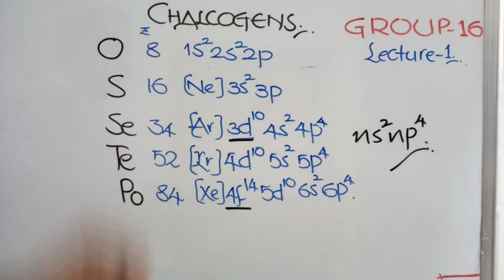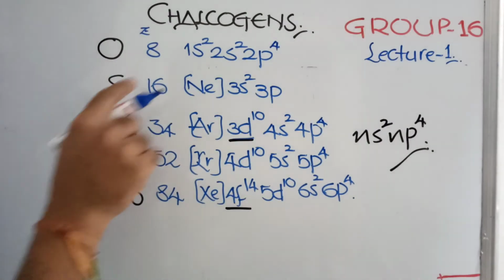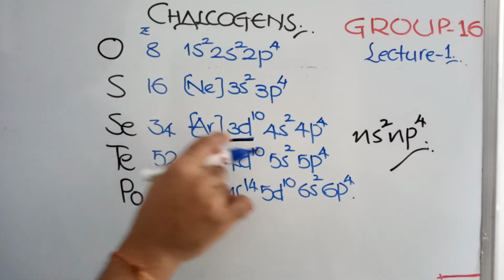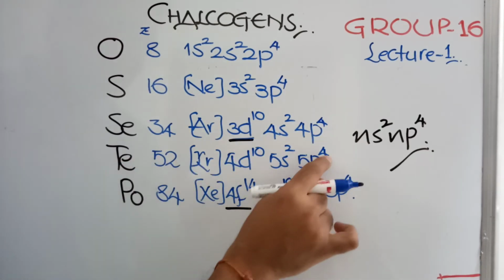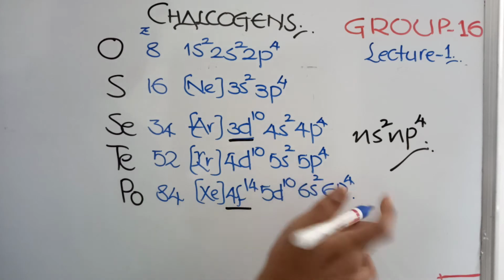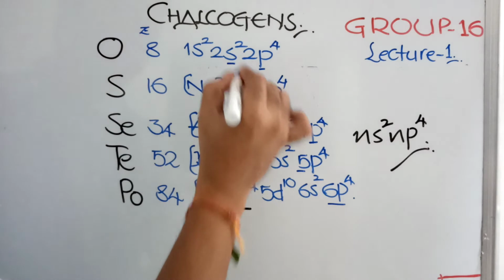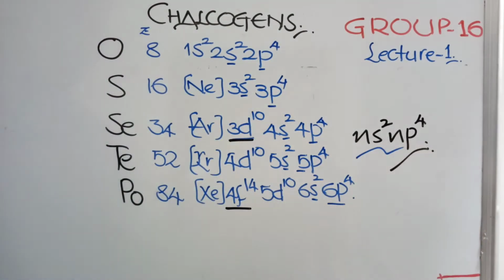If you see the electronic configuration: oxygen, helium 2s2, 2p4; sulfur, neon 3s2, 3p4; selenium 3d10, 4s2, 4p4; tellurium 5s2, 5p4; polonium 6s2, 6p4. So you need to notice this line. All of them have the outermost s orbital filled and the p orbital with 4 electrons. So the general electronic configuration is ns2 np4 for chalcogens.